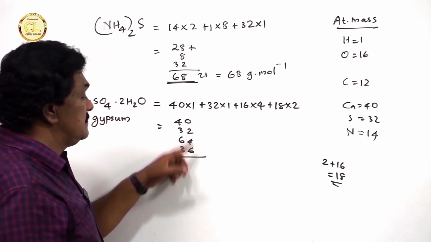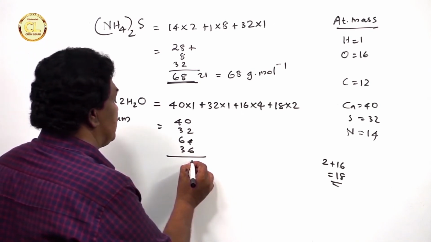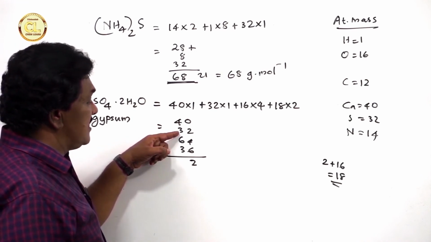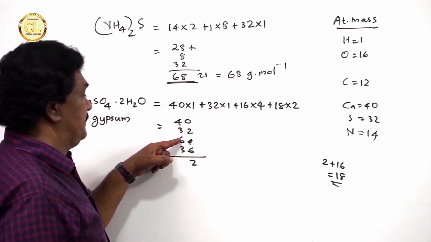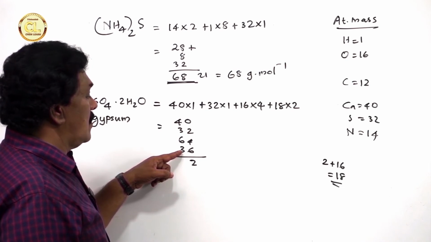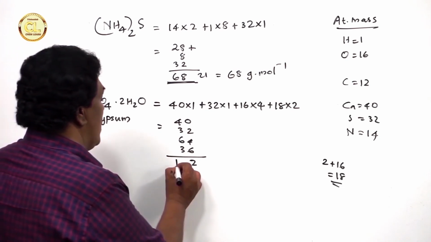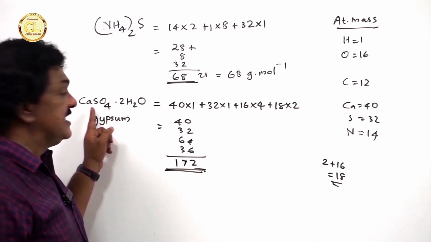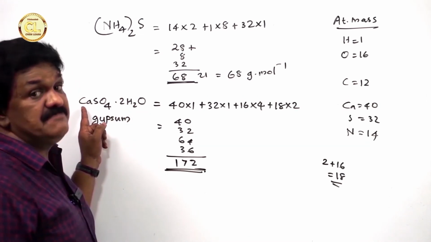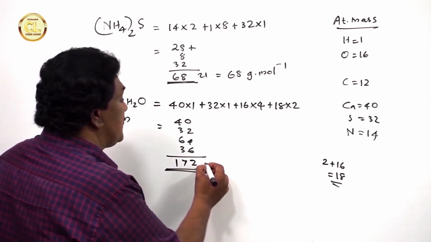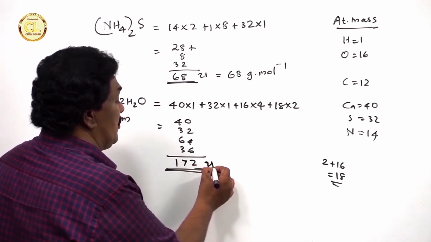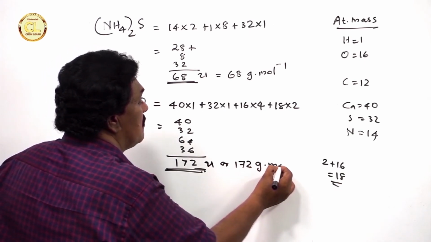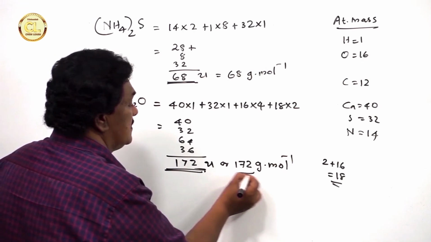40 plus 32 is 72, plus 64 is 136, plus 36 is 172. That is the molecular mass of gypsum, that is dihydrated calcium sulfate. This is expressed in unified mass or 172 gram per mole.